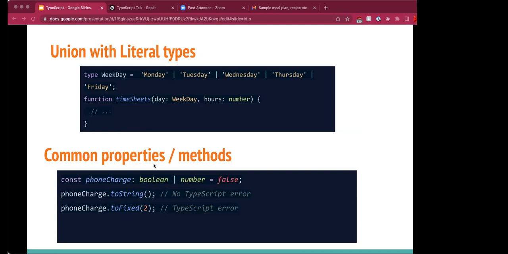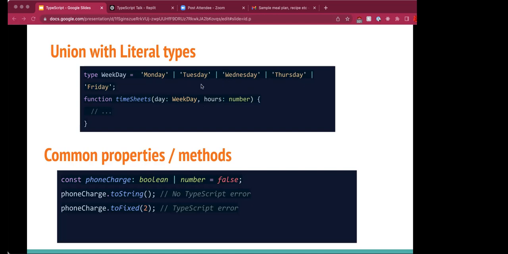So far we saw the type members of a union to be of primitive type. We can also provide a specific value as a type member. Those are called literal types. Literal type unions are useful when we want to create distinct states within a program. I've just given you an example of a weekday here. It can only take up these specific literals mentioned here.